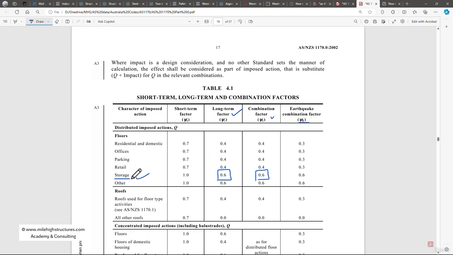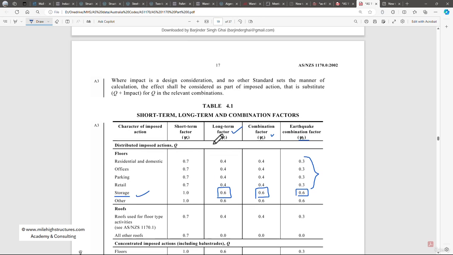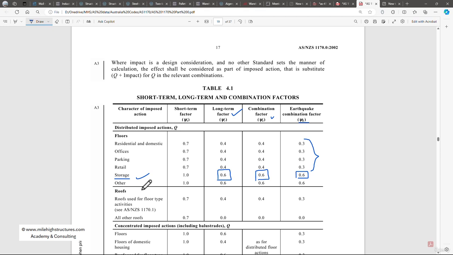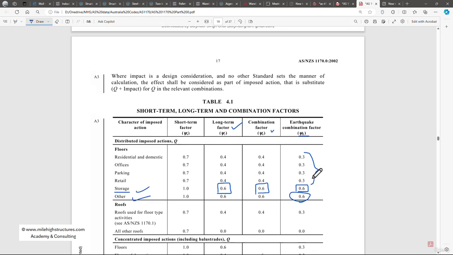In the case of storage structures, this becomes 0.6, and in all the remaining cases it becomes 0.3, either it is retail, parking, offices, or residential and domestic. In case you're not sure what exactly is the purpose of that particular floor, we can simply take the maximum value, that is 0.6.